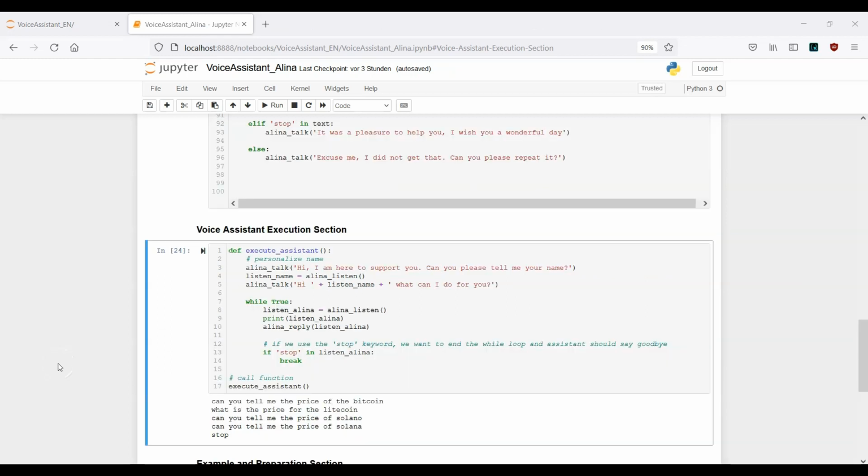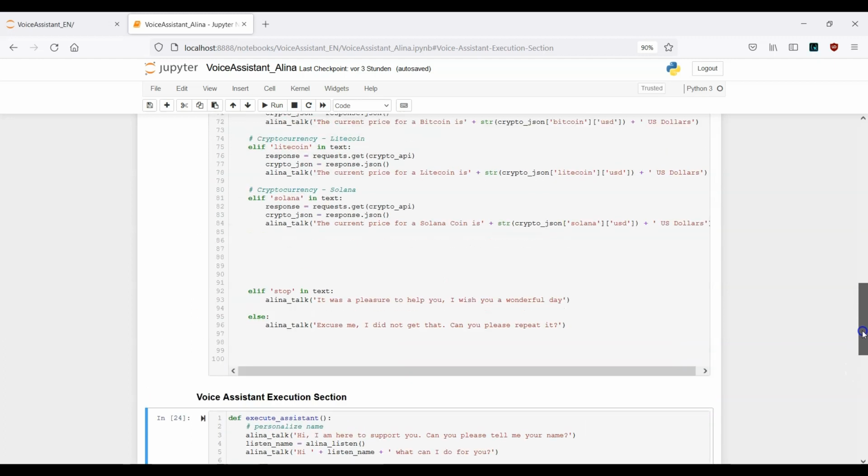Hi everybody, welcome back to part number 4 of the voice assistant tutorial. In the last section we covered the cryptocurrencies, and now it's time to do something similar. We want to get information about the stock market. In this example we will pick 3 different stocks: Facebook, Tesla, and finally Apple. And here we want to make use of the Yahoo Finance package.